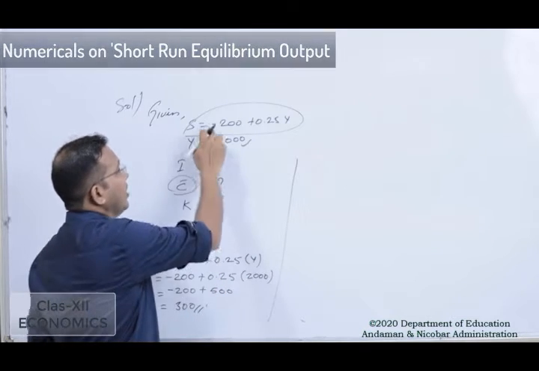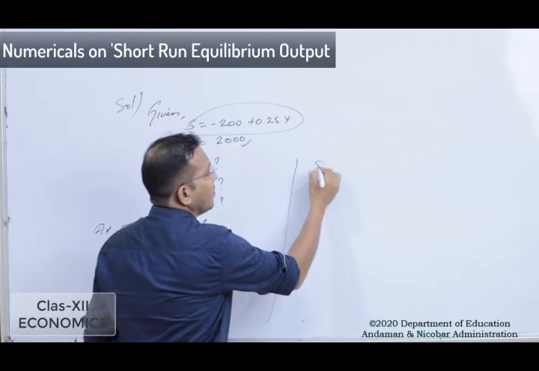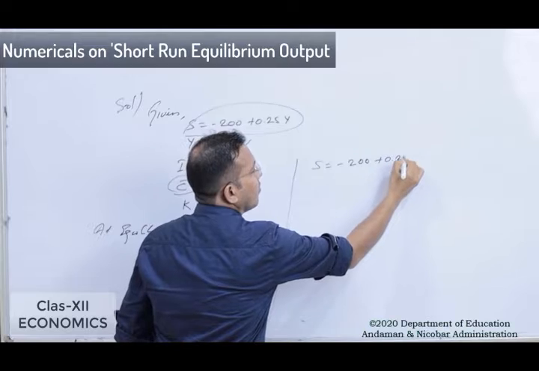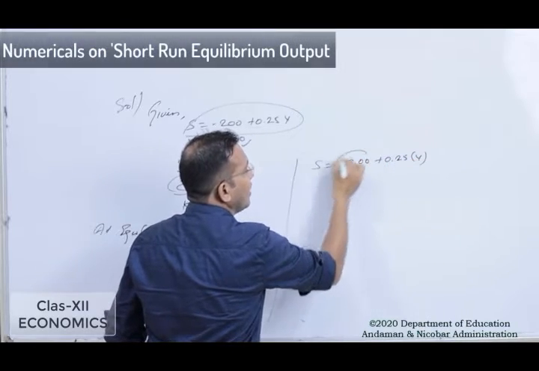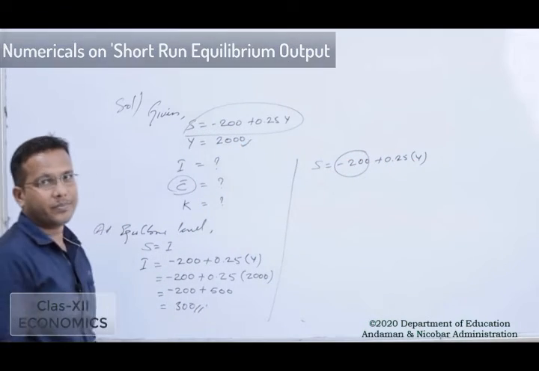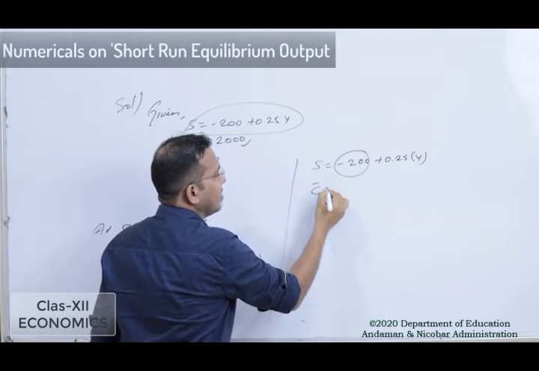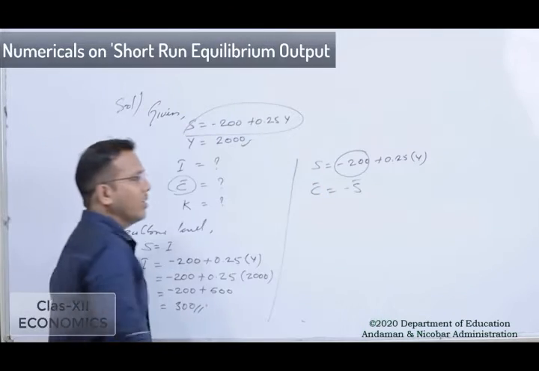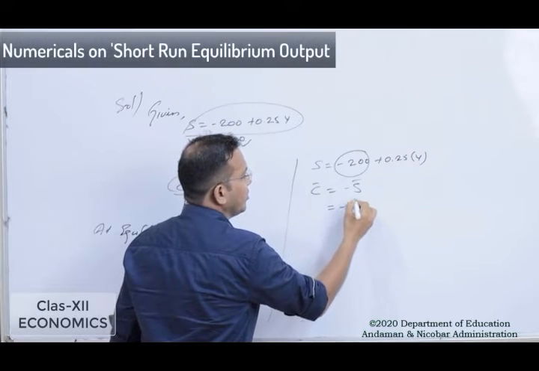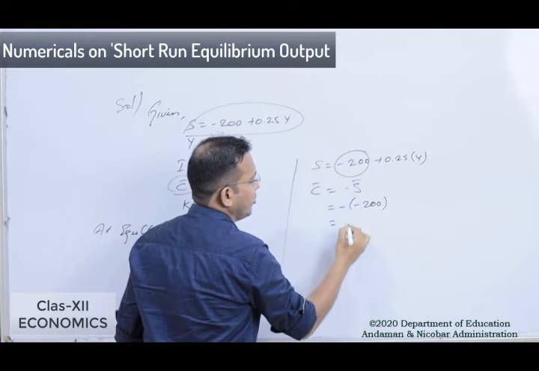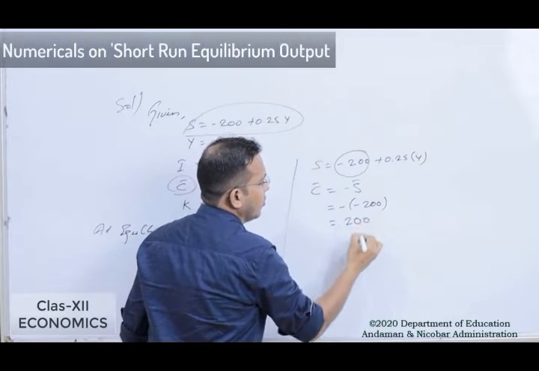So here in the S function, when we have the value of minus 200 plus 0.25 into Y, this value of minus 200 is the S bar value. By taking C bar is equal to minus S bar, minus into S bar, which is given as minus 200, gives minus into minus, plus 200.